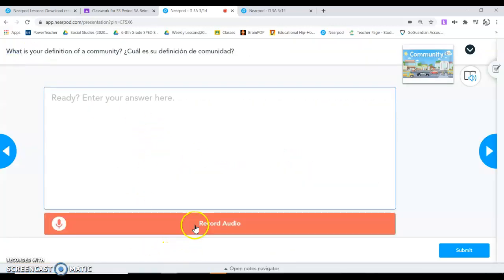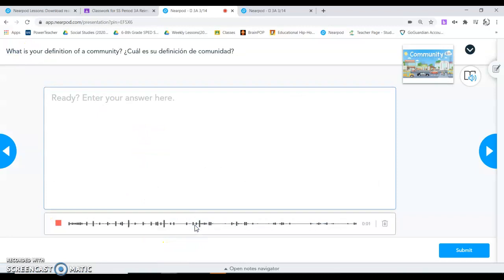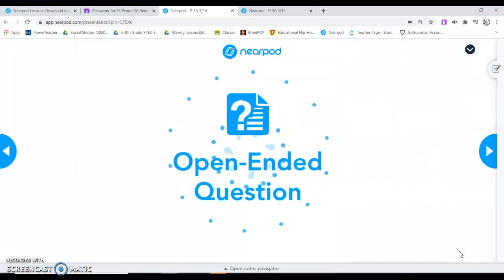And then you'll click on this, and you'll say, my definition of a community is, and then whatever your definition of a community is. And then when you're done, you're going to click this pink square, and then click submit. And then go to the next one.